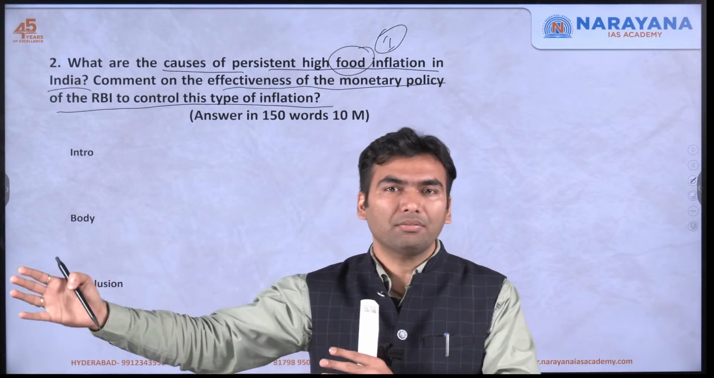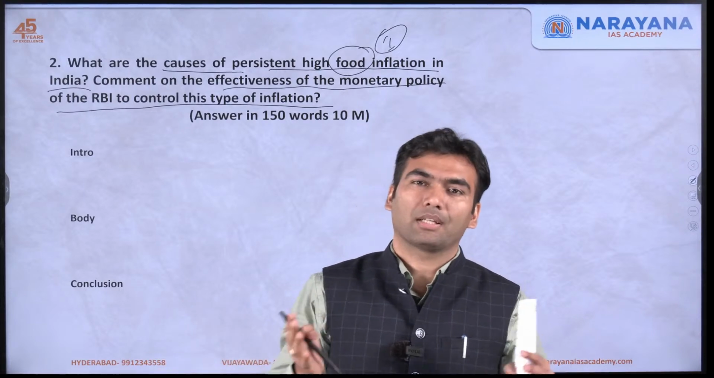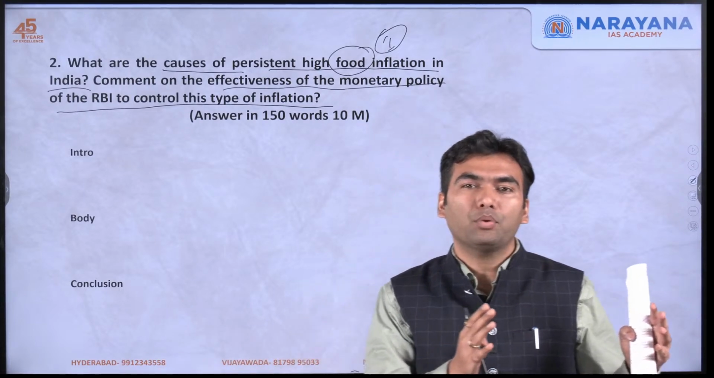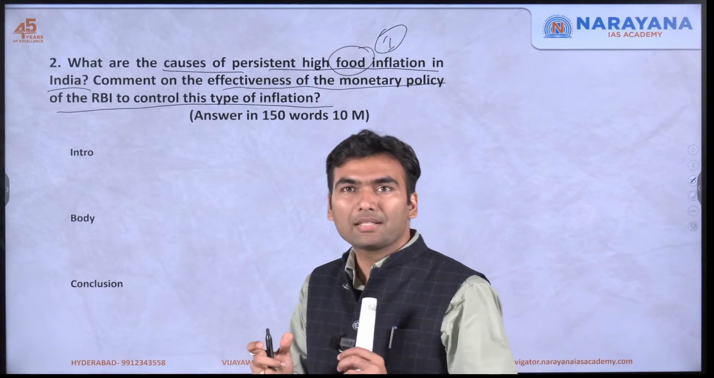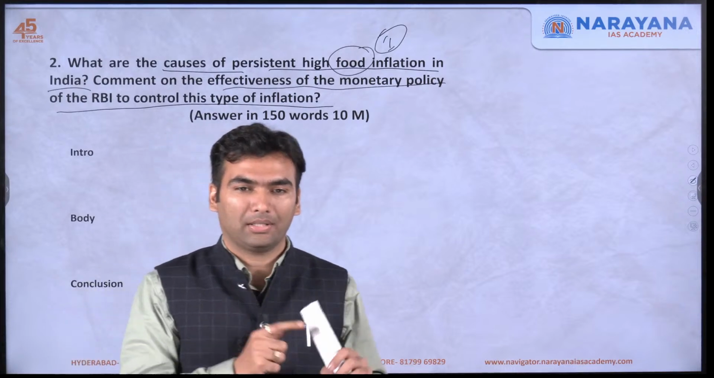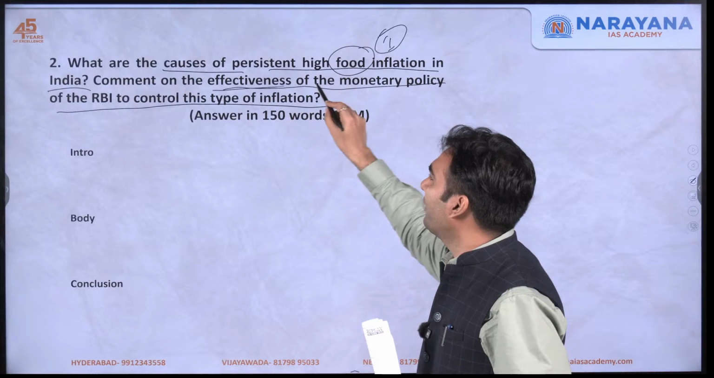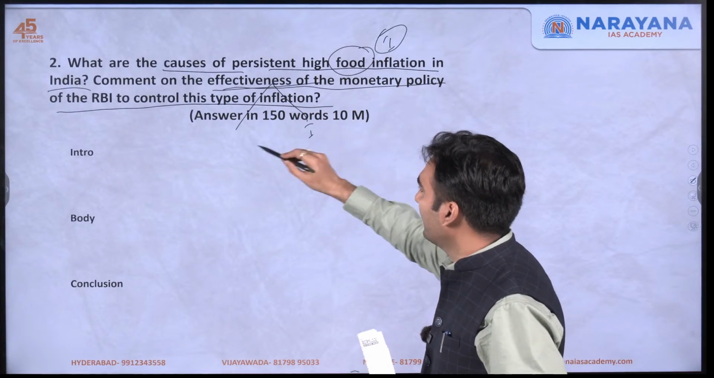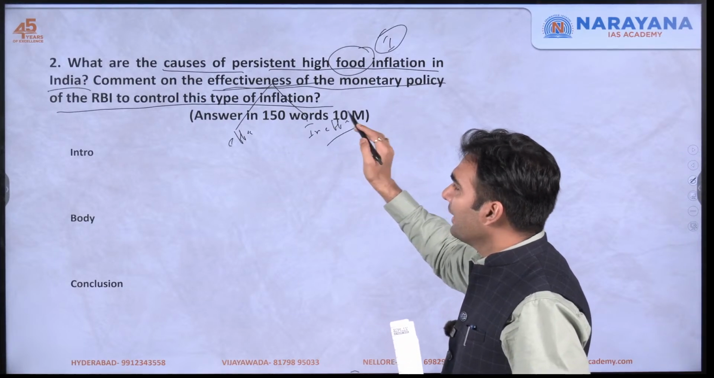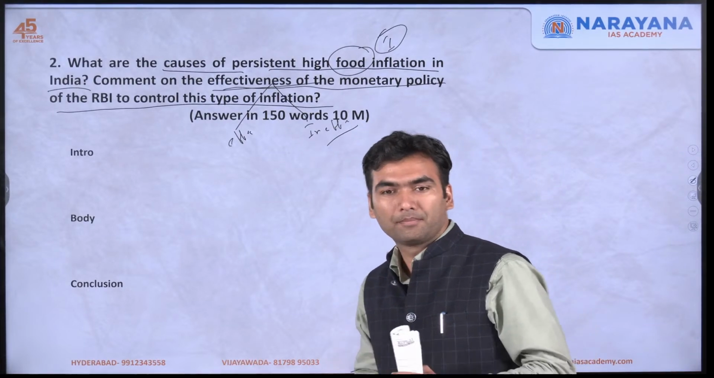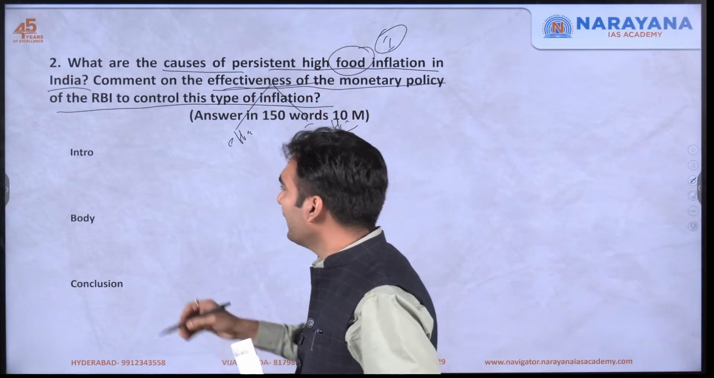Something is definitely achieved when RBI tries to do something, but something is going to be left. So you have to talk here from both sides about how effective it is and where it is ineffective. Two small parts would be here, where it is effective and ineffective, and then you have to write the conclusion. Okay, so let's first discuss the causes of persistence and what would be there in the introduction.